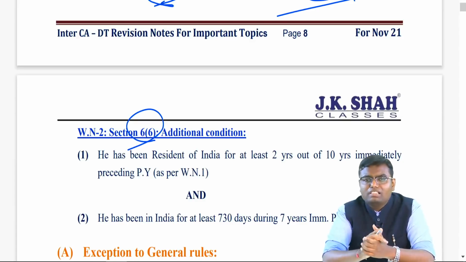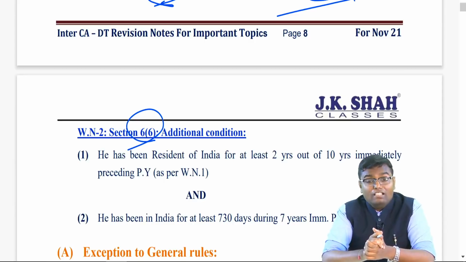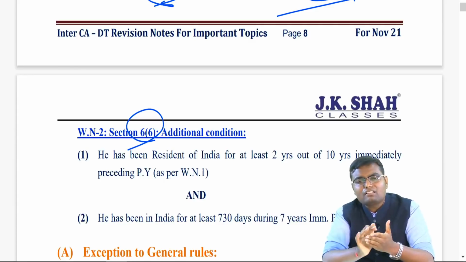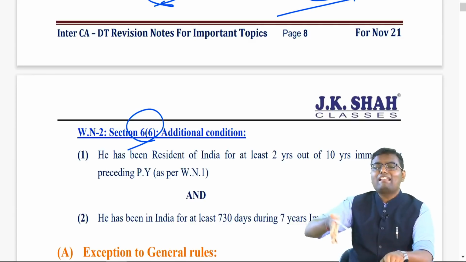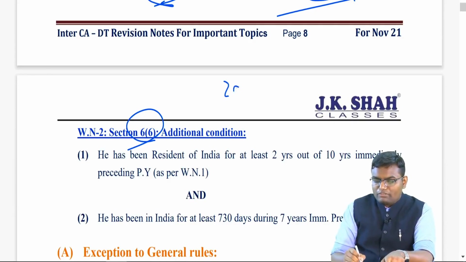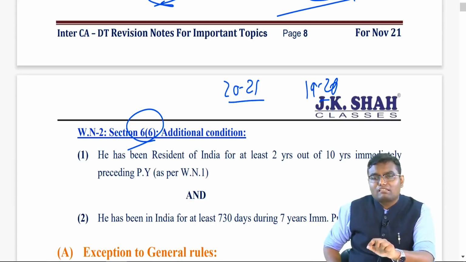Now, what are the additional conditions? While calculating the basic condition, you have to check how many days you were there during the previous year. But while you are checking the additional condition, we are least concerned with the previous year, we are concerned with past years. And that's why the additional condition talks about past years. First additional condition, you have to check the residential status of all the last 10 years. If I am talking about 2021, I have to see from 1920 till the past 10 years, what the residential status was in all those years.